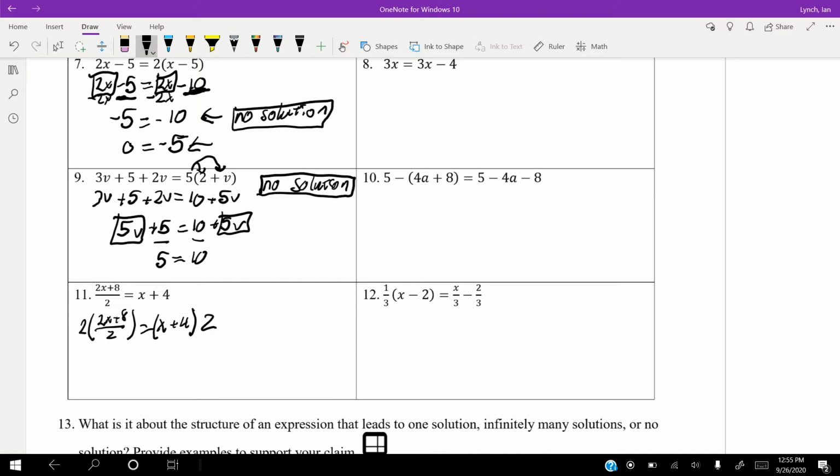Because if we go back and look, this (2x plus 8)/2 is going to be treated the exact same way as this x divided by 3 over here on number 12. It's one thing divided by 2. It is just a number divided by 2. So when I multiply by 2, I'm left with 2x plus 8 equal to 2 times x is 2x, 2 times 4 is 8. And because we have the same thing on both sides, we're going to get infinitely many solutions.